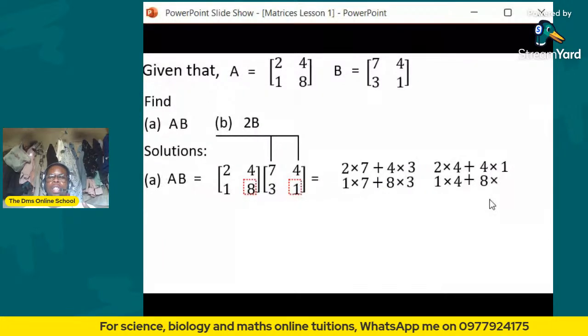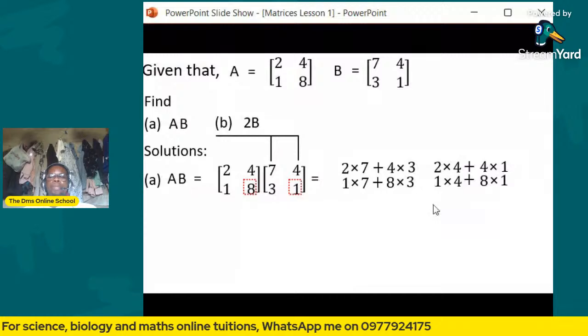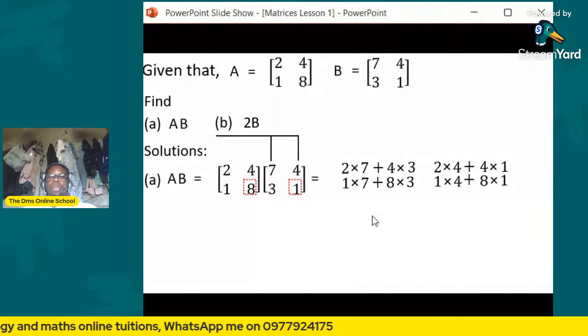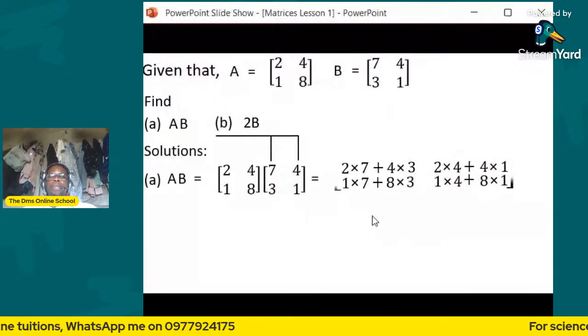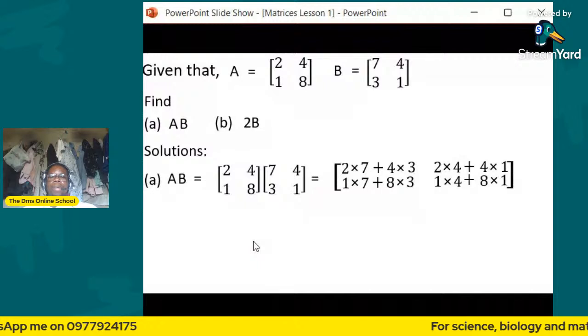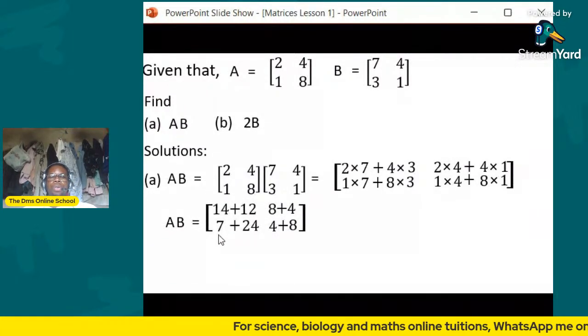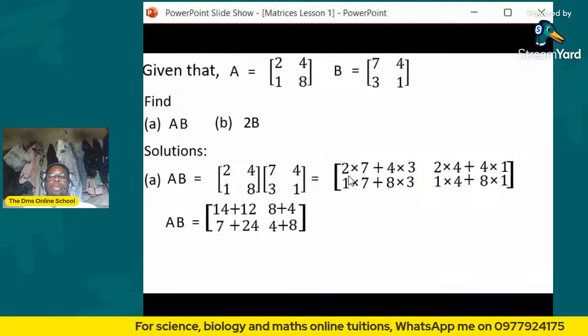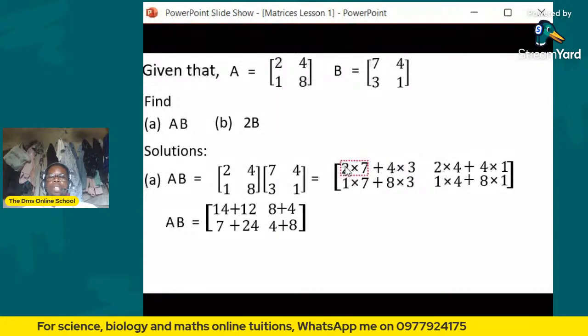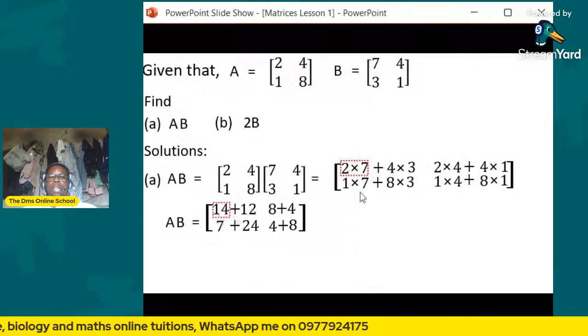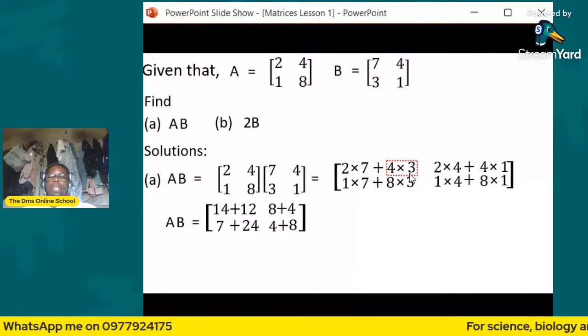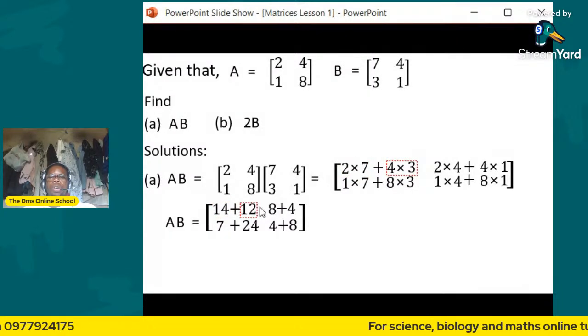So you get it like that. Okay, so after you do that, you put in brackets. Then you come here, you say equals. Now you do the needful. You say 2 times 7, you get 14. Then your plus there. Then you say also 3 times 4 times 3, you get your 12 there.